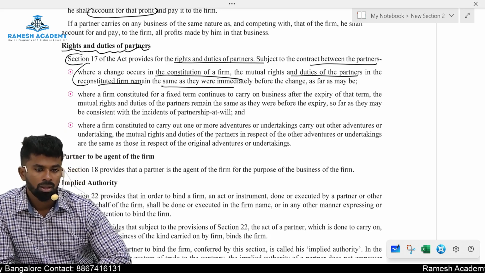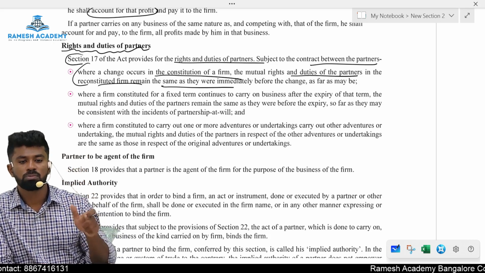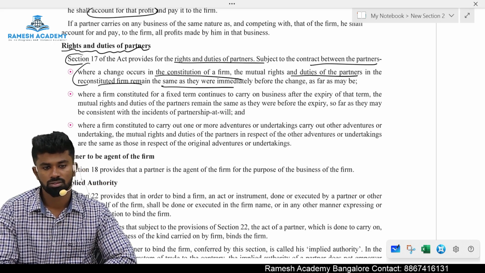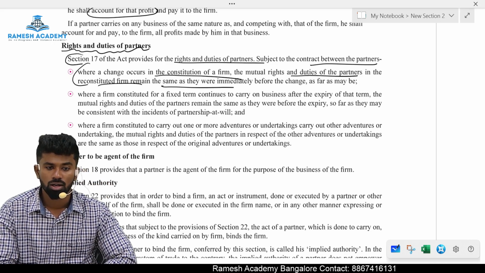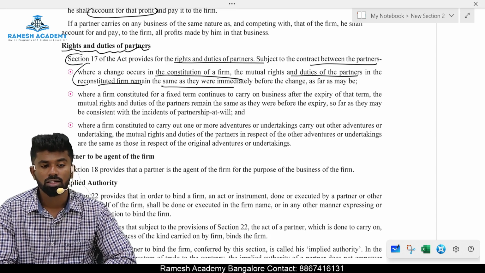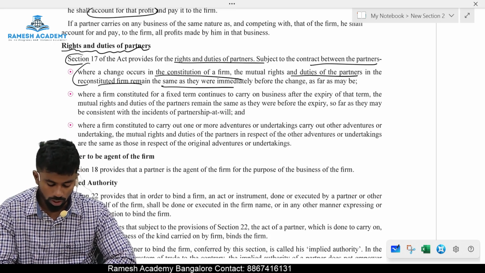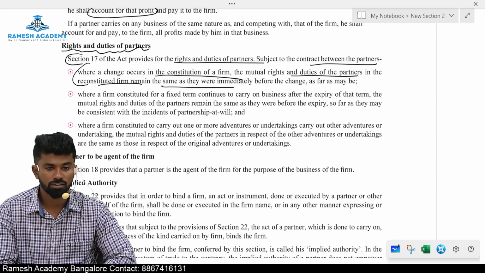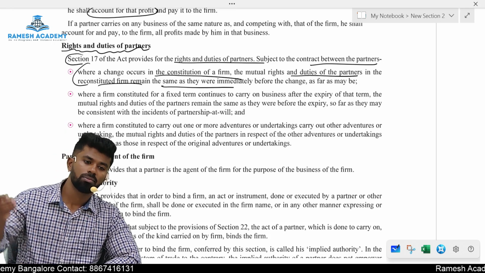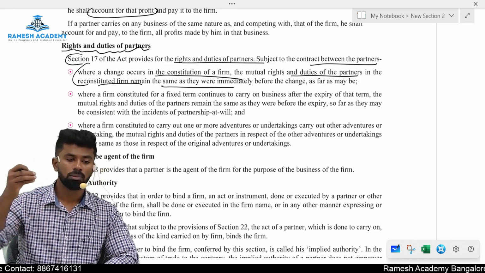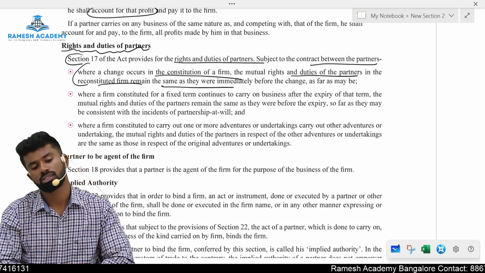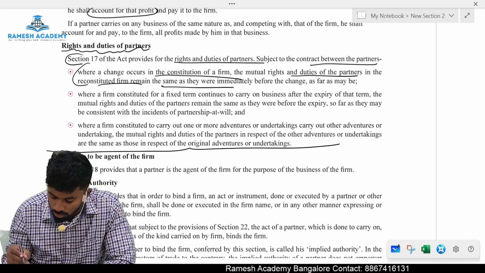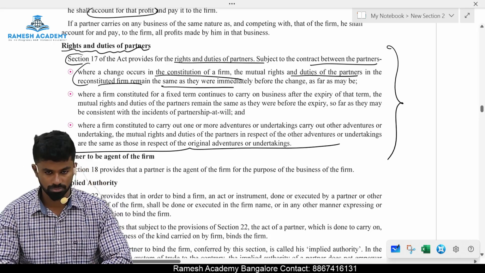In the same way, when a partnership firm is formed for a fixed period, but it continues the business even after the fixed period, in that case also the rights and duties remain the same. Next one, where a partnership firm is formed to carry a particular business or adventure, but it carries the business with some more additional undertakings, in that case also the rights and duties remain the same. This is about section number 17.